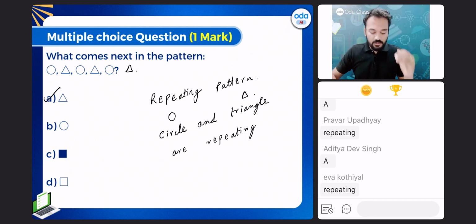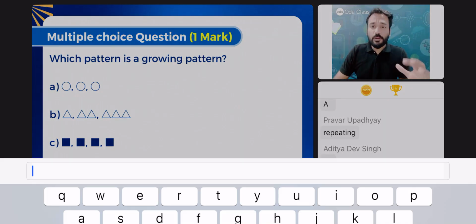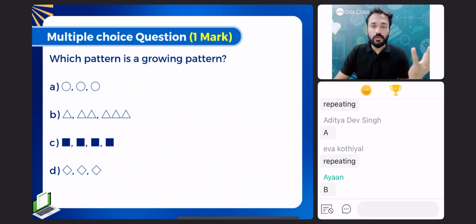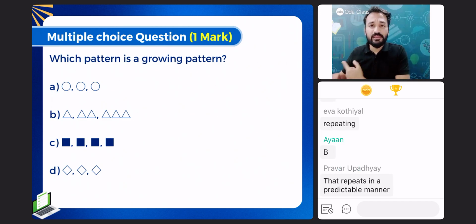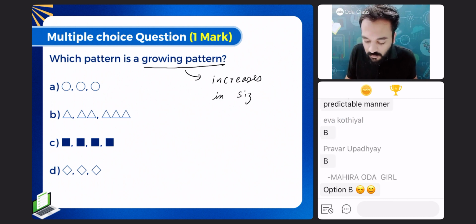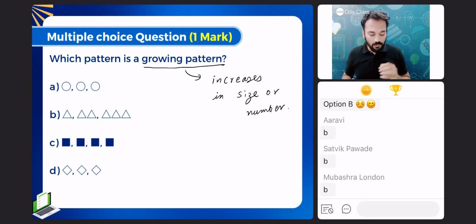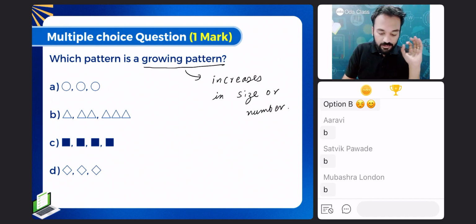Next question on your screen. Which pattern is a growing pattern? A growing pattern is a pattern which increases in size or number, right? Which pattern is increasing in size or number? Correct. B is the correct answer.